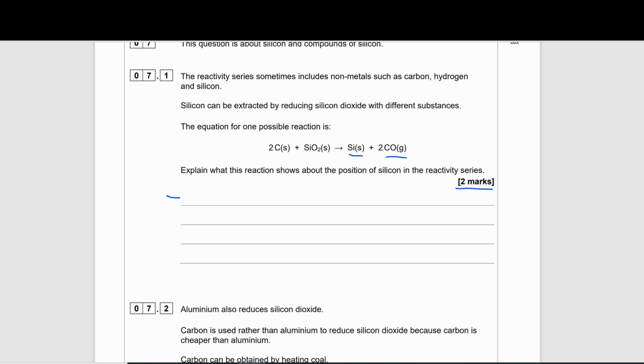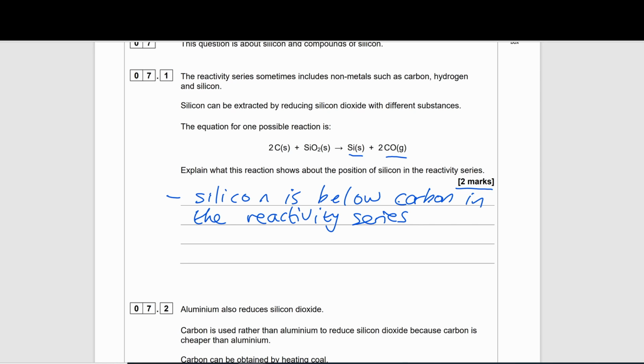So let's formulate our answer here. Silicon is below carbon in the reactivity series. Now, what does this actually mean? In terms of the reaction now, what is the carbon actually doing? The carbon is displacing silicon.